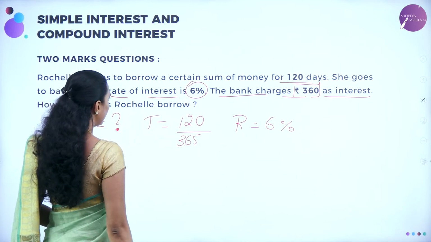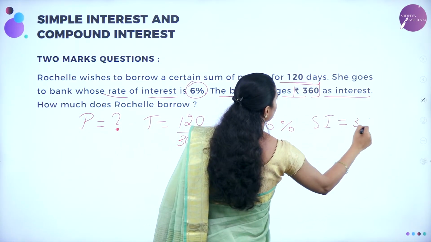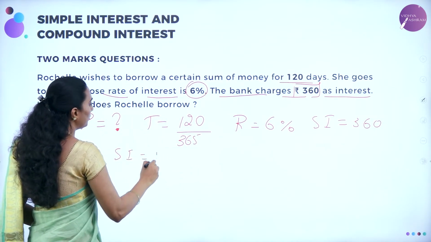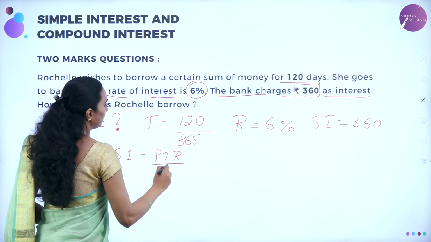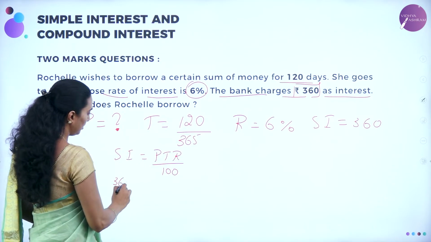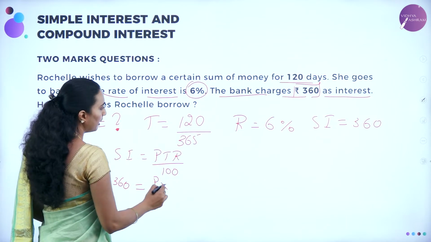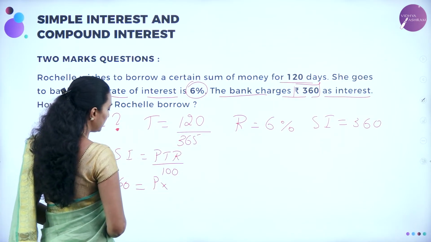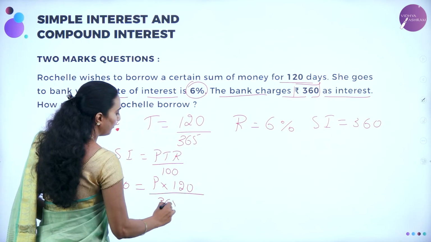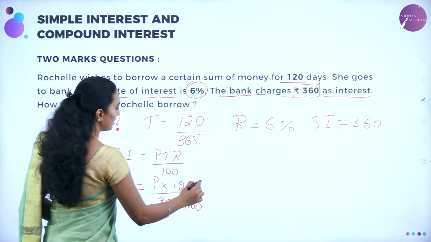Now let me calculate. Simple interest they have given as 360. Now let me look into the formula. SI is equal to PTR divided by 100. So SI, they have given as 360, is equal to P, which we don't know, T is 120 divided by 365, into R, which is 6%, divided by 100.